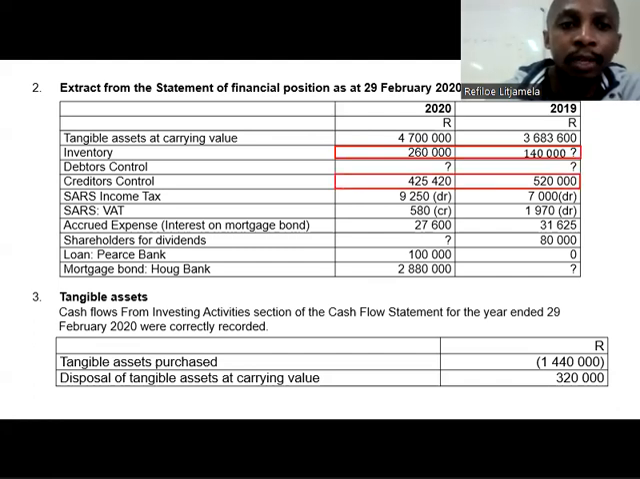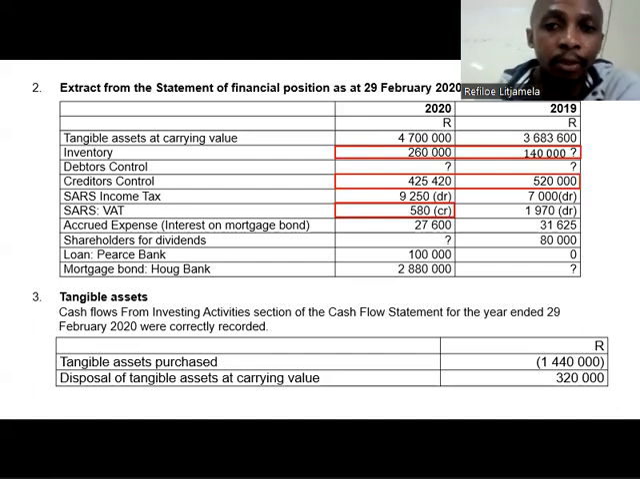But please note that here I also have sales income tax and sales VAT. Okay, sales VAT will be included as part of trade and other payables, and the debit part will be included as trade and other receivables. But in this case, I'm not given any debtors control, so I'll just continue reading. And they gave us accrued expense, but that relates to interest on loans, so we can't include it under trade and other payables. We've got shareholders for dividends. It doesn't go under trade and other payables.